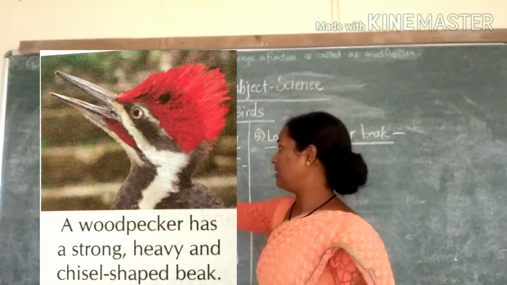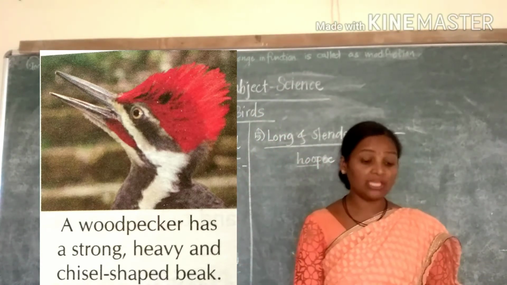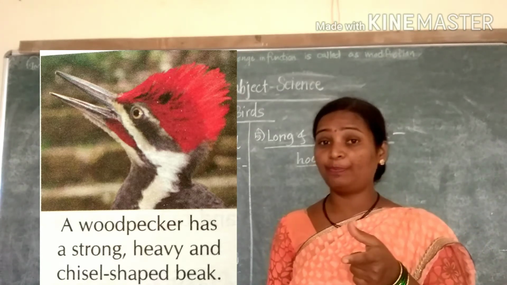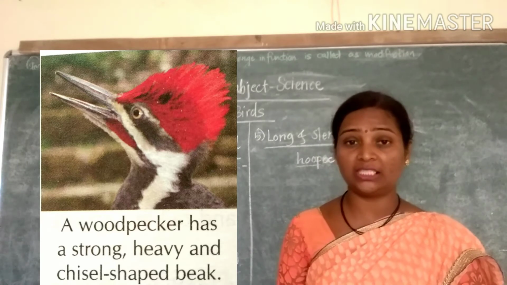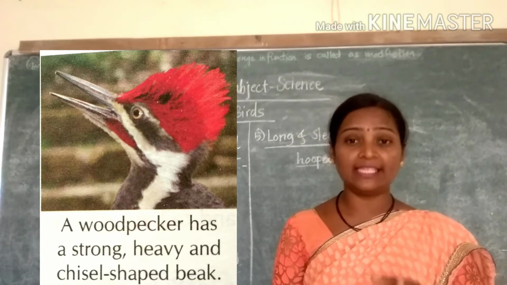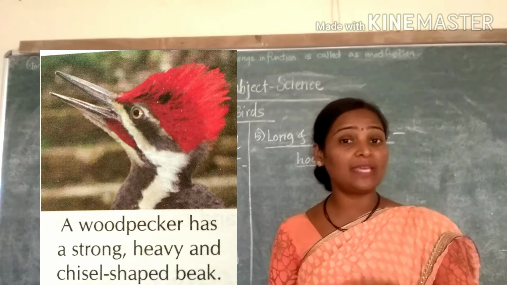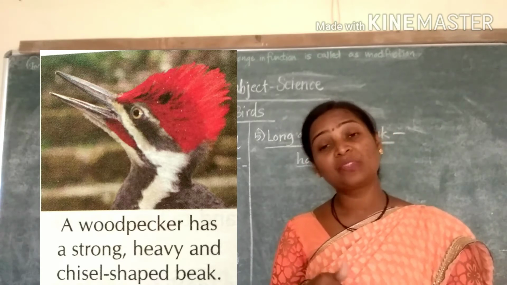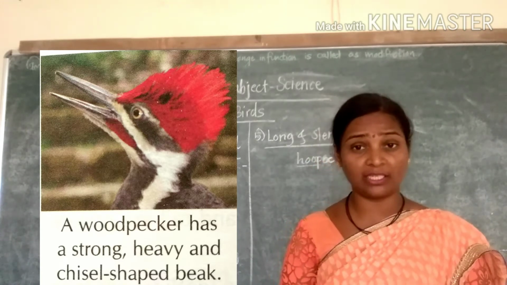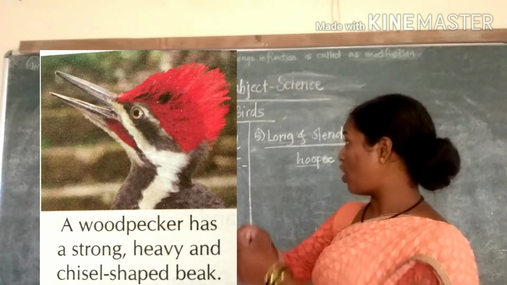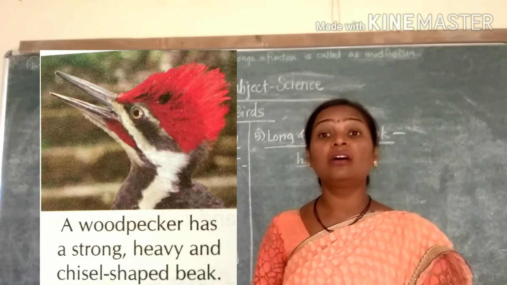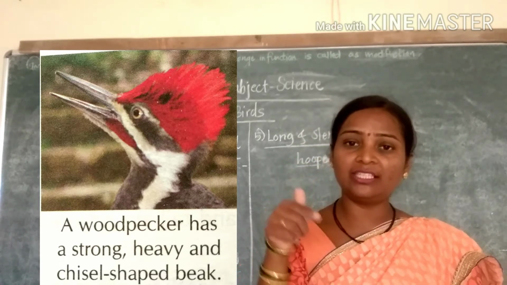Now students, see, the next type is the strong, heavy and chisel shape beak. A woodpecker's beak is strong, heavy and chisel shaped. Do you know about the woodpecker? Yes, I know that. Woodpeckers make holes in the bark or into the stem, the trunk of the tree. So it has a strong, heavy and chisel-shaped beak, so easily it can insert into the bark or the tree trunk.